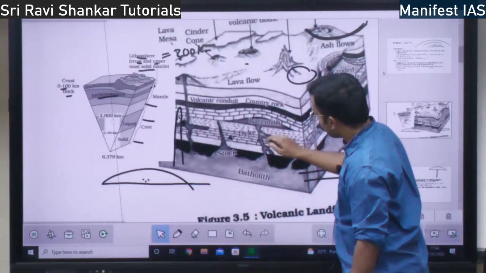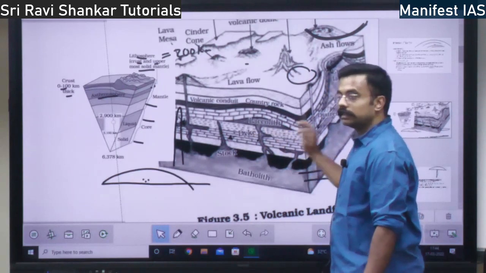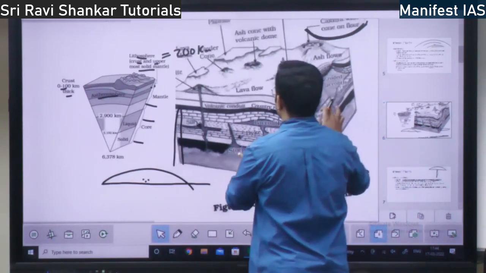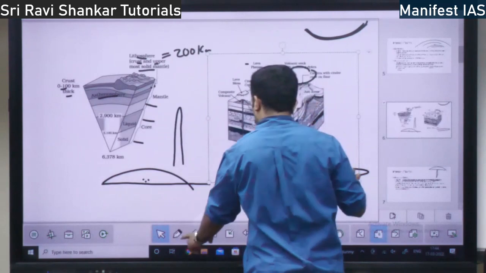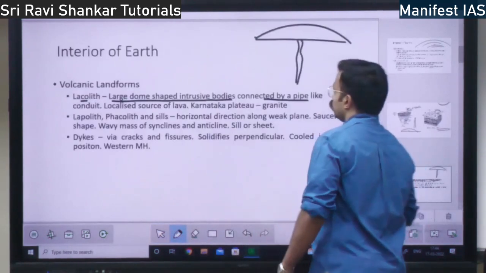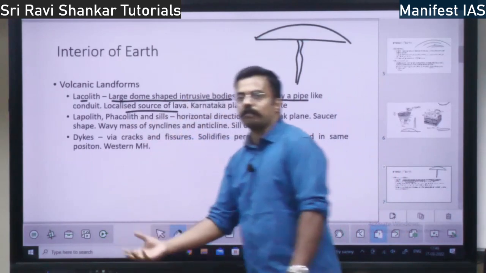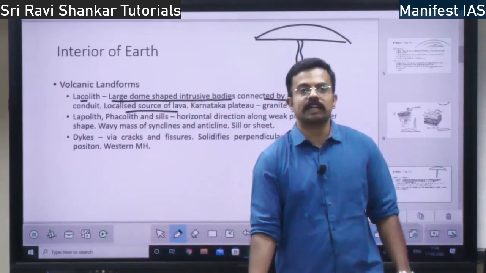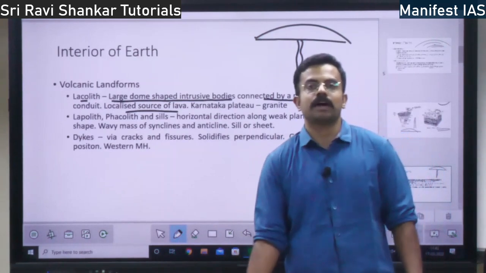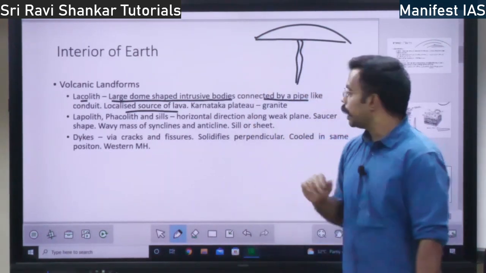Below this laccolith, you have a pipe of conduit, right? This is the laccolith. Pipe-like structure. So it is a localized source of lava. Below the laccolith, there will be a localized source of lava which will come up, right?